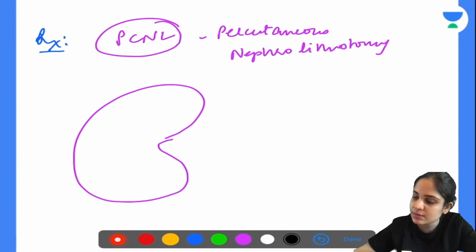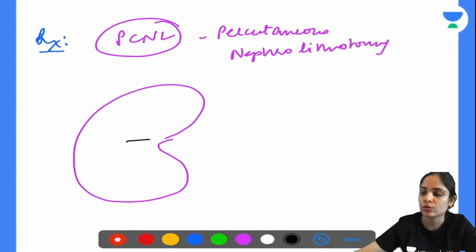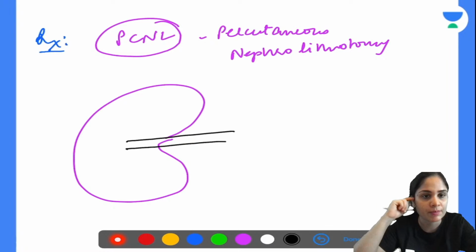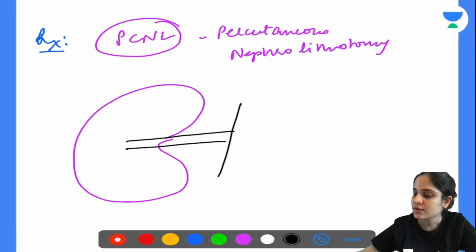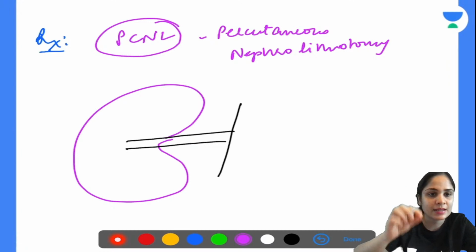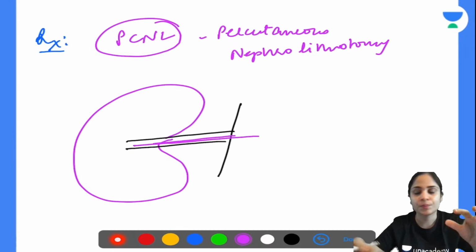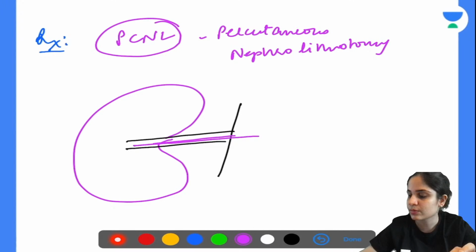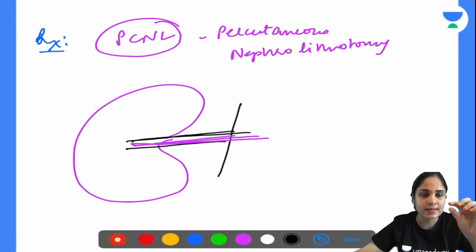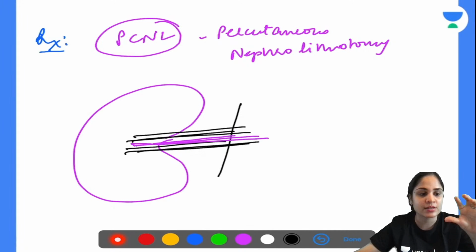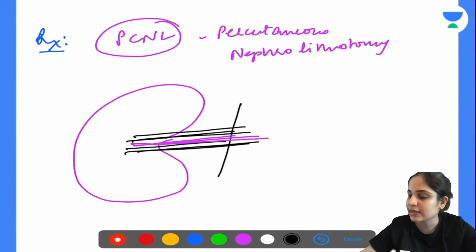You pass a small needle percutaneously from the skin into the renal pelvis. Once you reach the renal pelvis, slowly you will pass guide wires inside. On top of the guide wires, you will be able to pass dilators. So you pass small size dilator, big size dilator, larger size dilator. Finally, you create a track over here.